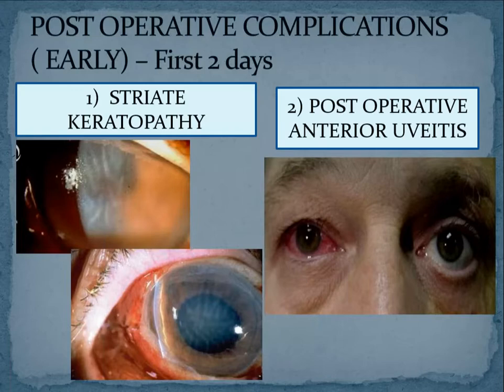Late post-operative complications are ones which will occur after 1 month or 2 months. In cataract surgery, the most crucial period is the first 2 or 3 days. Whatever complications have to occur will occur most of the time in those 2 to 3 days.